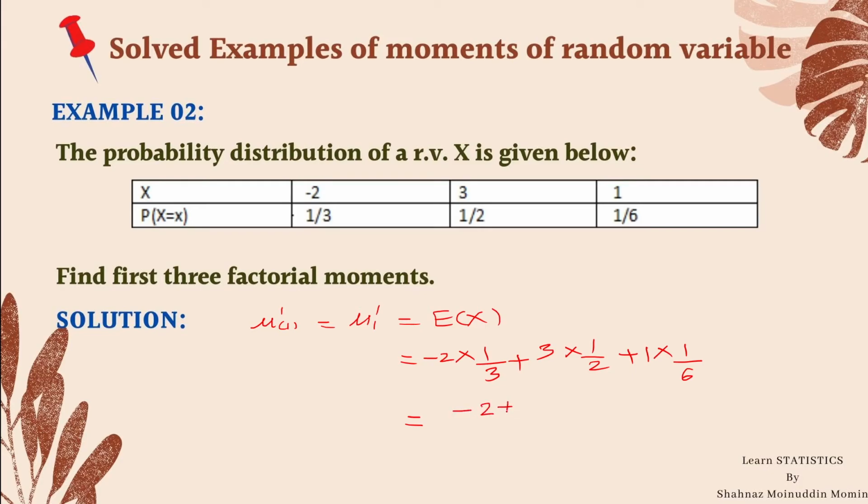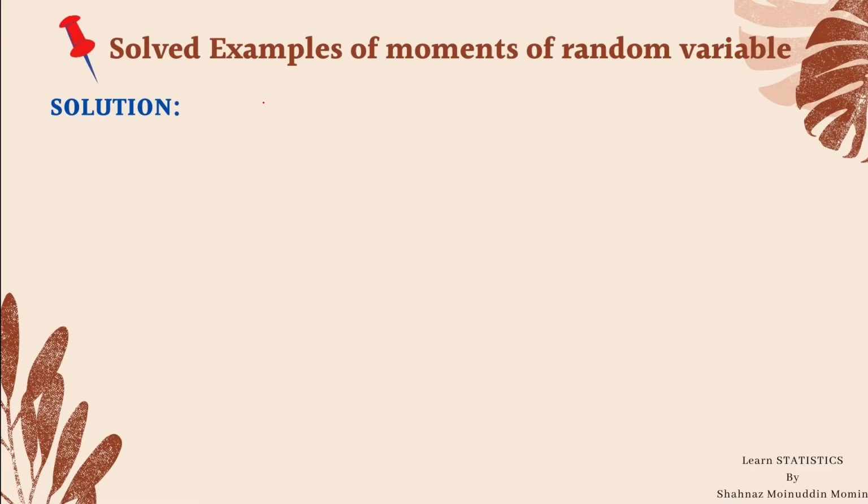by taking LCM, we get minus 4 plus 9 plus 1 divided by 6. So the first factorial moment is equal to 6 upon 6, which is equal to 1. This is the first factorial moment about origin.